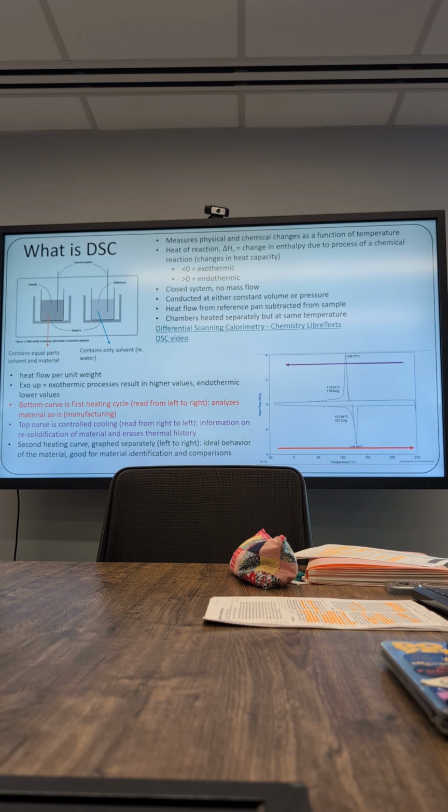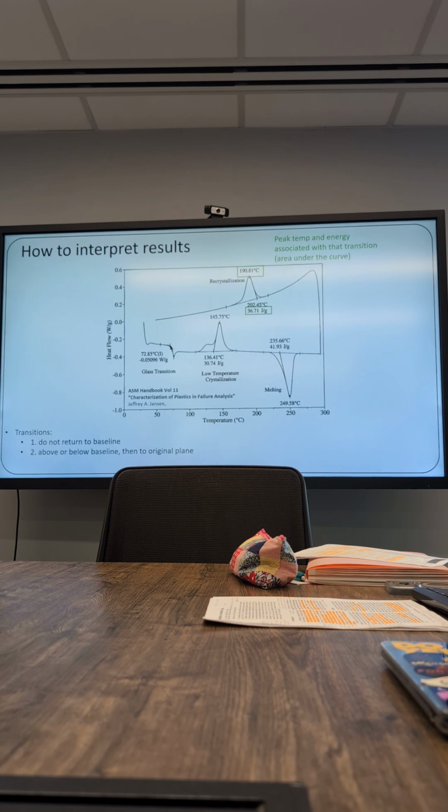But yeah, so there's a second heating curve graphed separately, which is the ideal behavior of the material. And this is typically good for material identification and being able to compare across materials. This again had a good show of fast transition. So again, this is polymers based, but I think it just shows the general concept of DSC: glass transition, low temp crystallization, melting, crystallization, peak temperature.